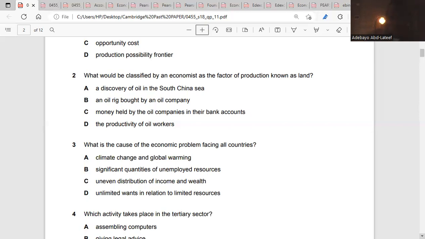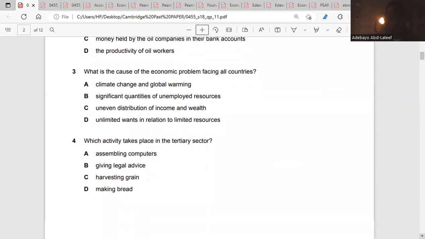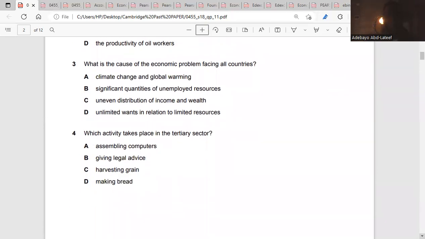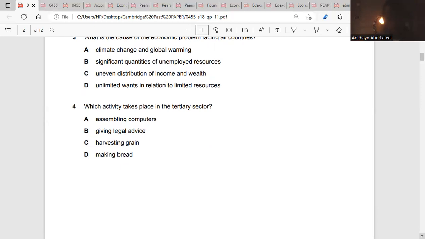Okay, so go to question 3. What is the cause of the economic problem facing all countries? The economic problem facing all countries is scarcity. Scarcity is the problem. And scarcity is unlimited wants in relation to limited resources. So that's okay. Question 3 is D.